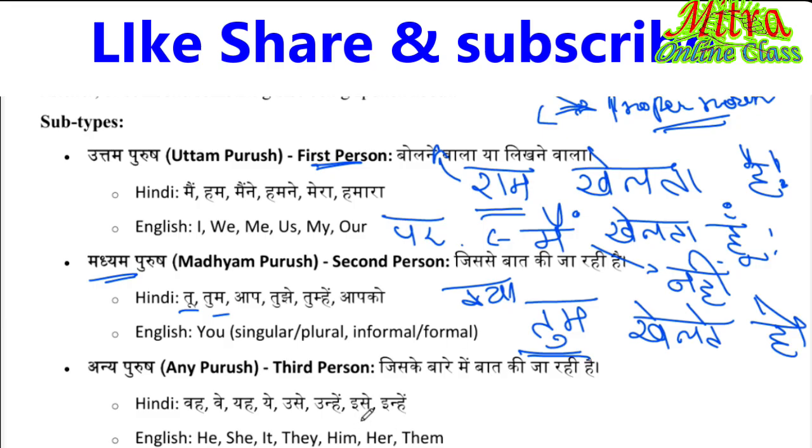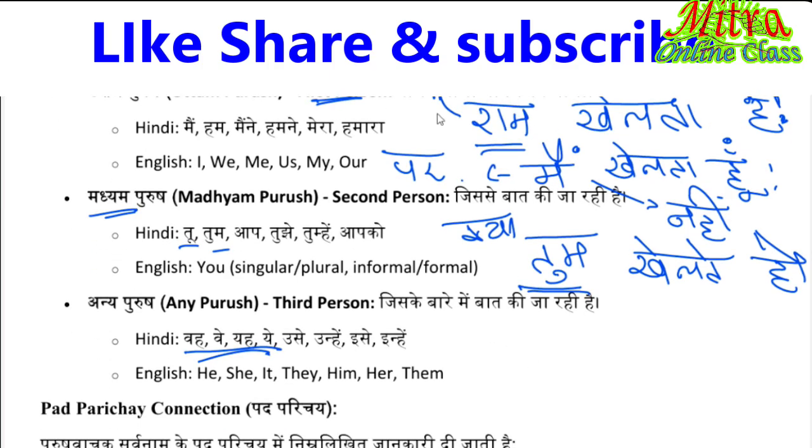If it is any other person, see here, मैंने देखा, वह खेलता है. So वह is the third person. Not only third person, it can also be a nishchayvachak pronoun, another term for demonstratives. They clarify the nouns.